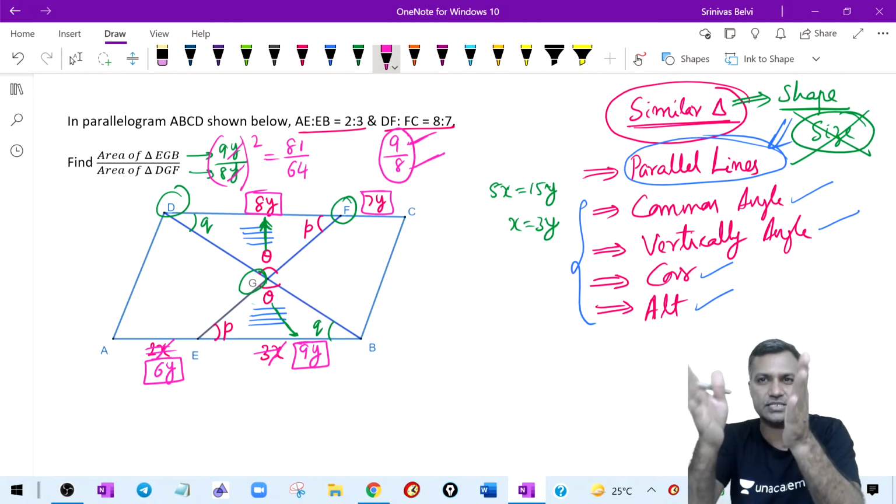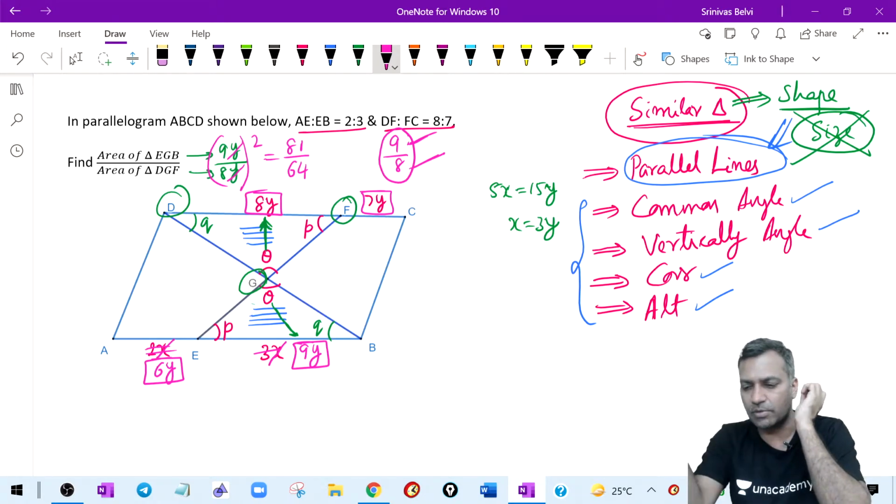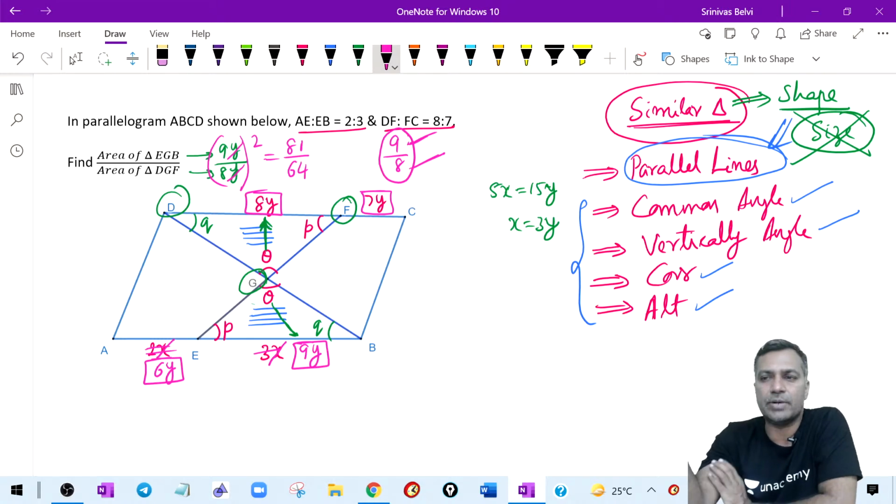See, all these are very basics of similarity of triangles. Comfortable, my friends? Everybody clear? Everybody clear with this basic example? All clear? First example on similarity, I spent some time. You all understood? All clear?